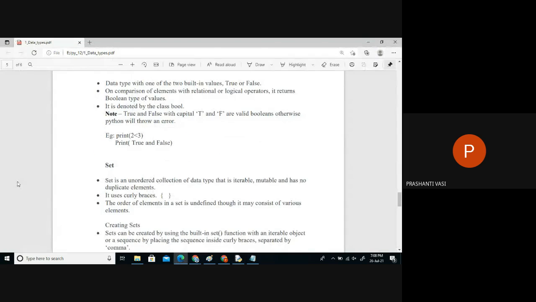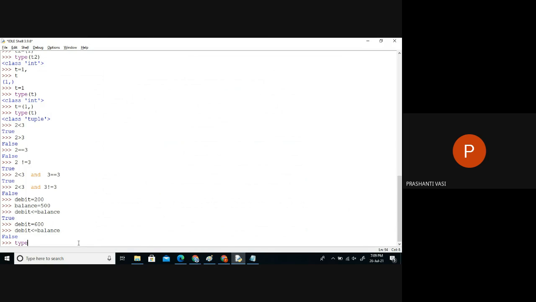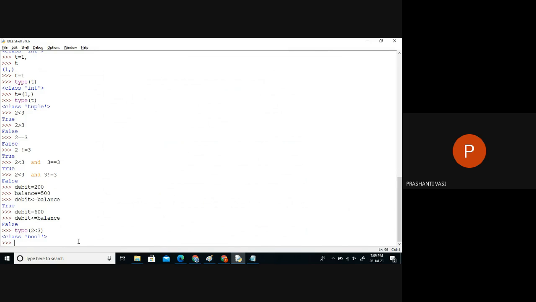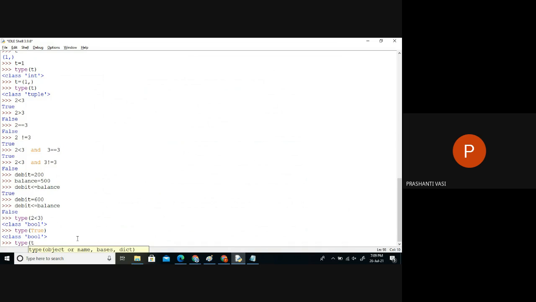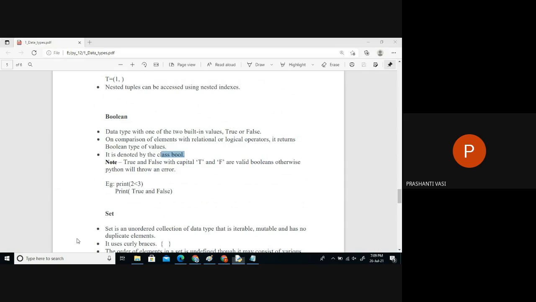Such data types are called Boolean, and in Boolean only two keywords are available: capital T True, and the next is False. We get these only on comparisons, and this data type keyword is bool. Check the data type of your 2 less than 3 answer: that's a bool data type. Even if I directly type True, it's Boolean data. It's not small letters. We can't type in small letters there; it will give an error. There is no such keyword as small true. It is capital.